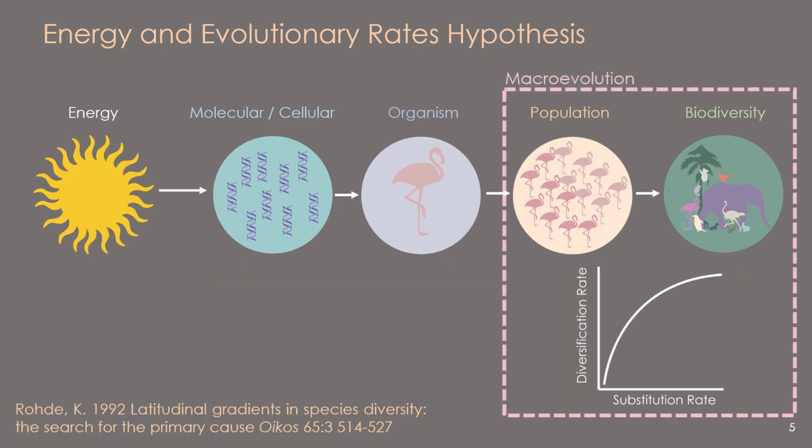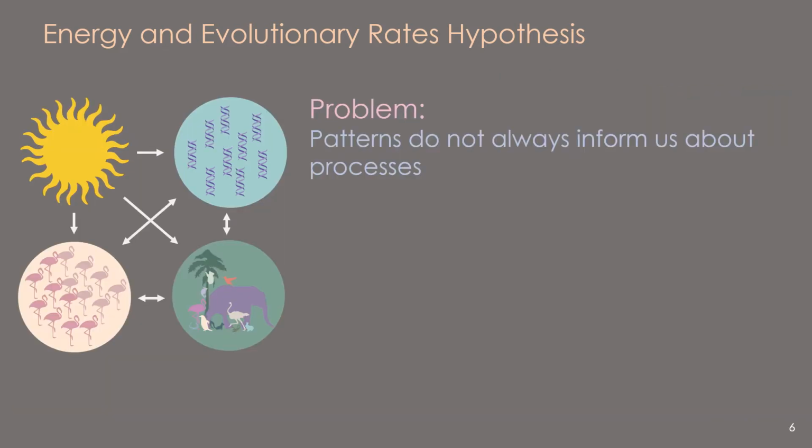This hypothesis has been tested typically by finding correlations that support links in this pathway. For example, a classic macroevolutionary approach to this would be to look for a link between substitution rates and diversification rates. One problem we face with these kinds of analyses is that as we've come to learn a lot about the complexity of these different mechanisms and how they interact, we know that it's not always possible to draw inferences about processes by looking at patterns.